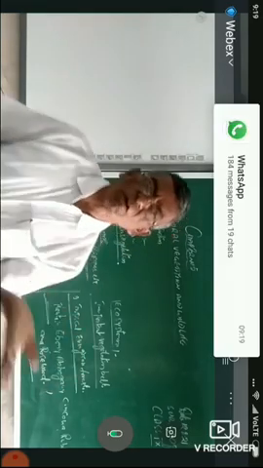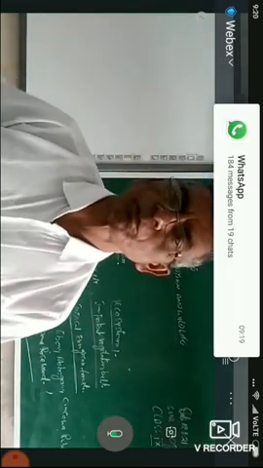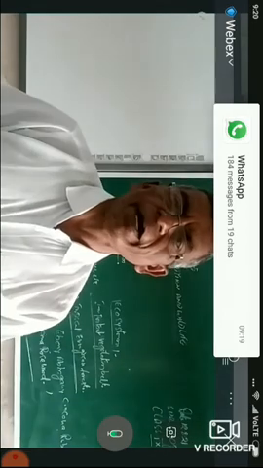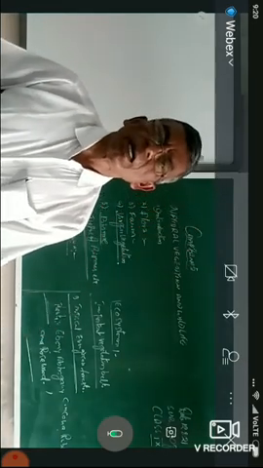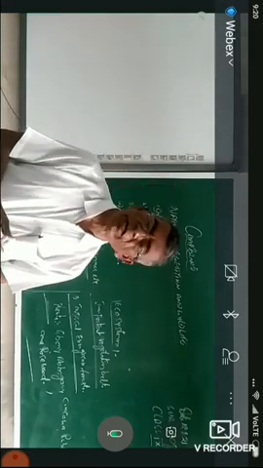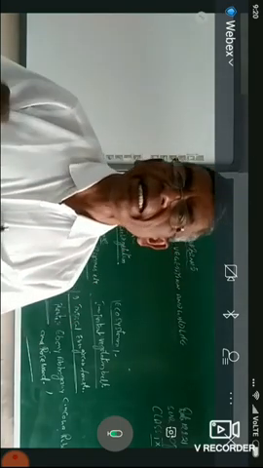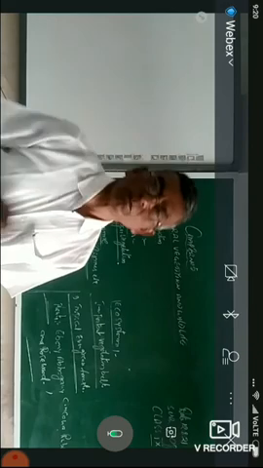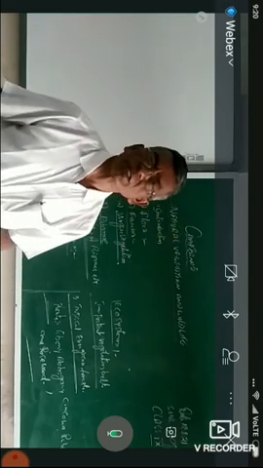Whereas the dry deciduous forest can be identified below 100 centimeters, that is above 70 centimeters and less than 100 centimeters of rainfall. There you can identify the dry deciduous forest.